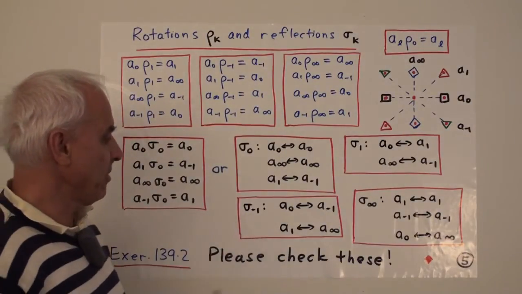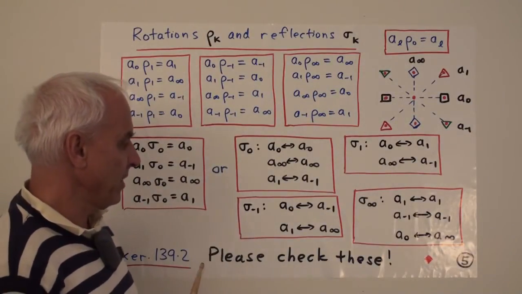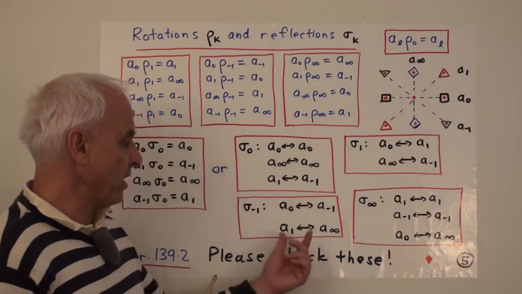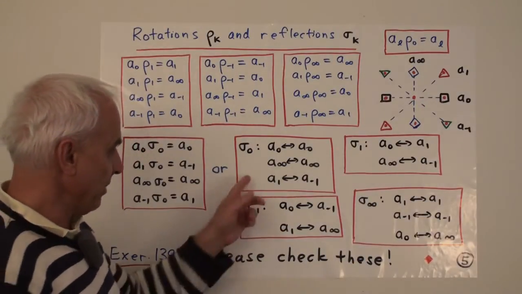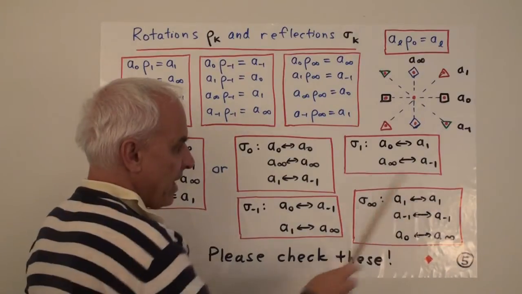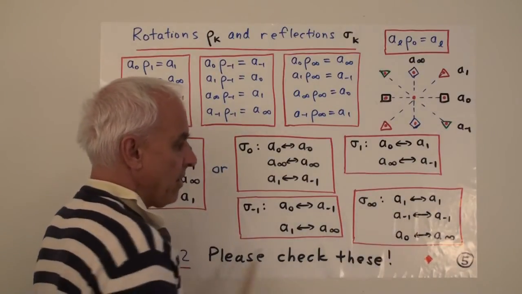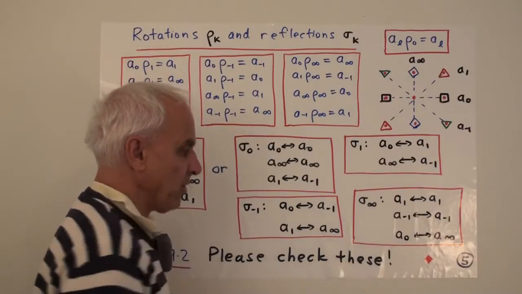Here is sigma minus 1. What it does, it interchanges a0 and a minus 1 and a1 and a infinity. And sigma infinity is a little bit more like this one. It fixes a1, fixes a minus 1, and interchanges a0 and a infinity.